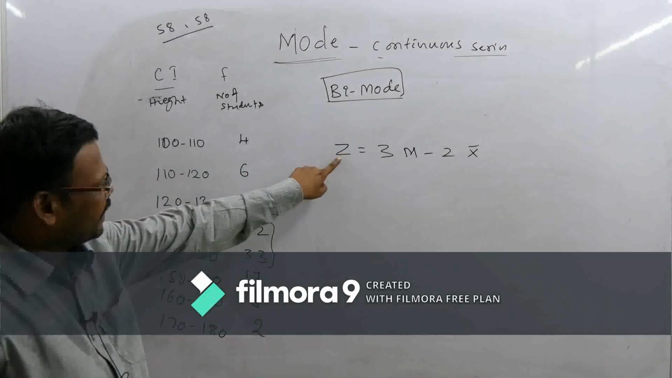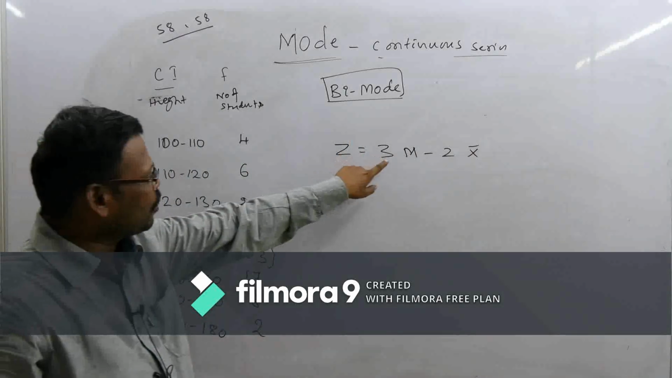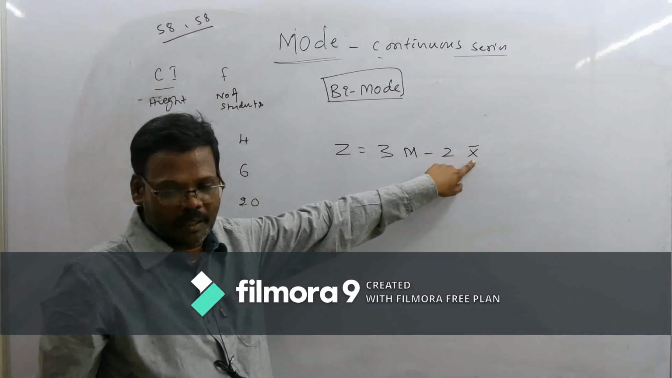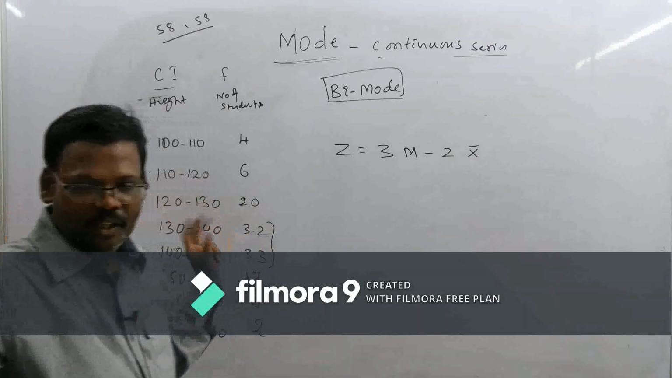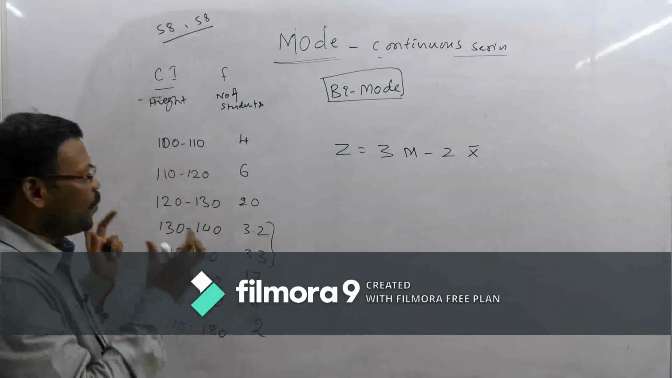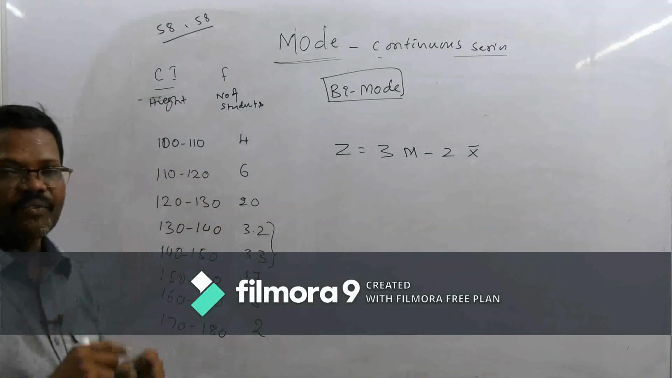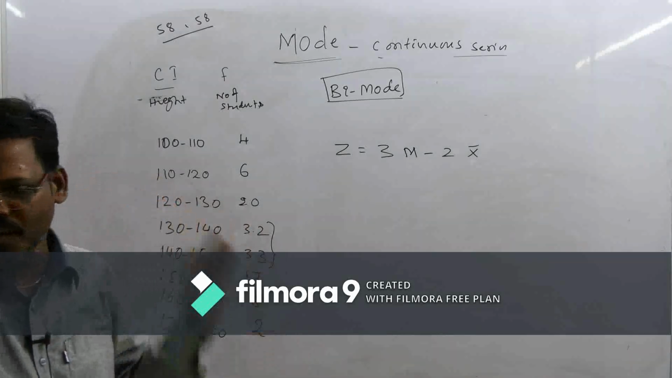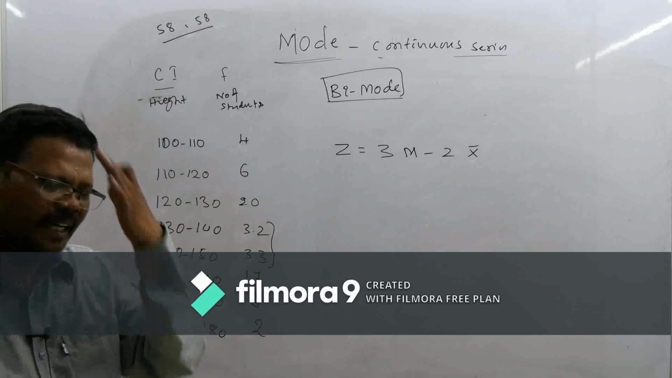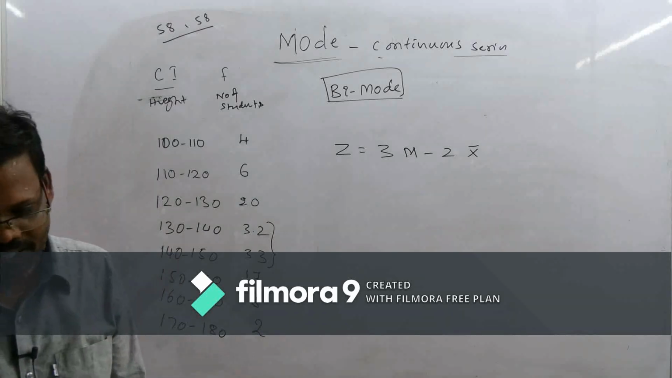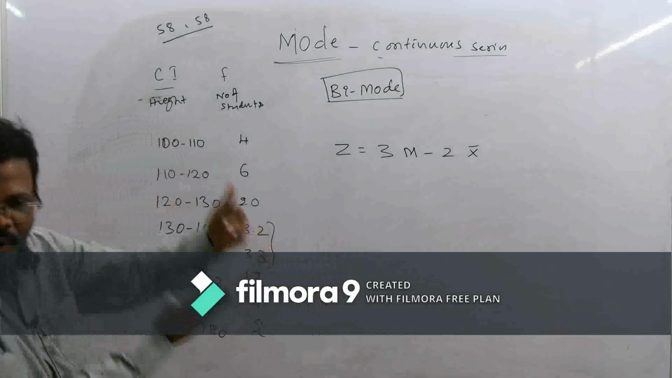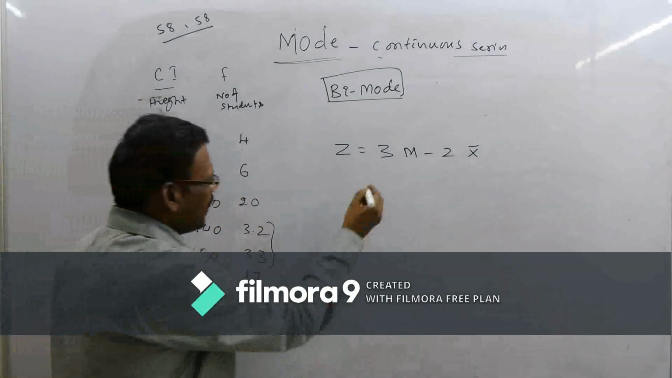Okay, 3 z means mode. Mode is equal to 3 median minus 2 x bar, where x bar is the arithmetic mean. Based on this, we have to identify the class interval. Not only the class interval, we are going to estimate the mode value directly. So for this purpose, we have to go back at first.